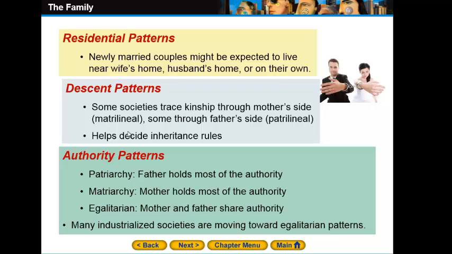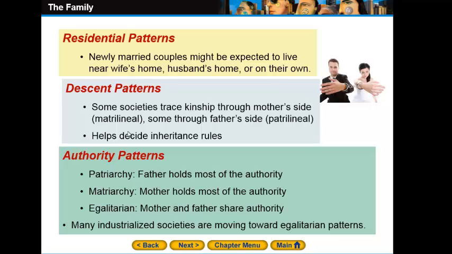In fact, it matters, and it has something to do with the inheritance. Earlier, if the kinship goes through the mother's side, the daughters will simply inherit from their mother. And on the other hand, if it's patrilineal, the sons will simply inherit from the father's side.